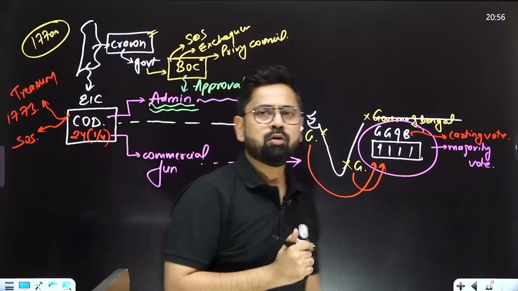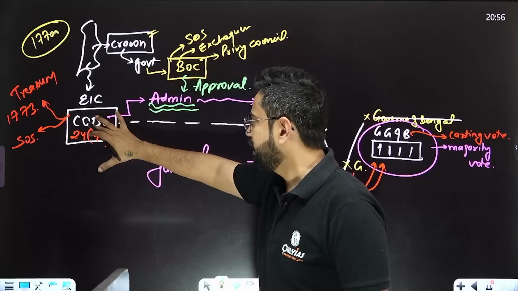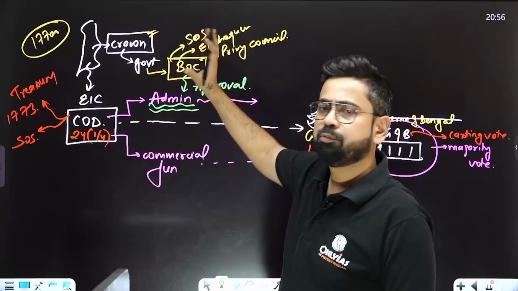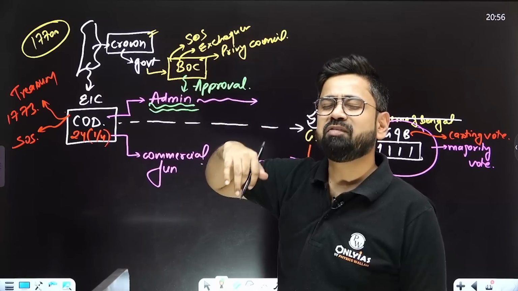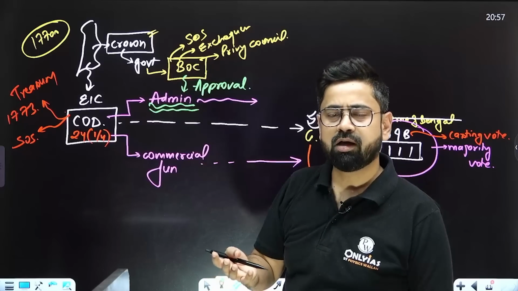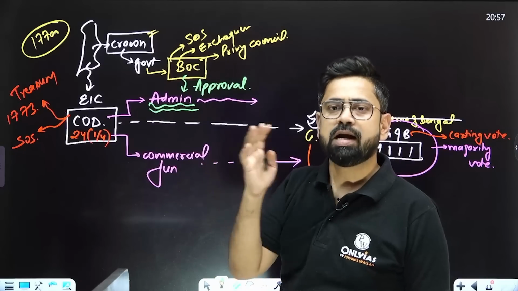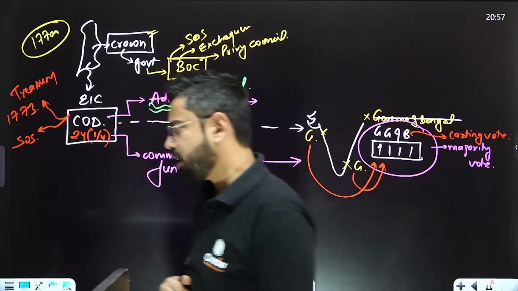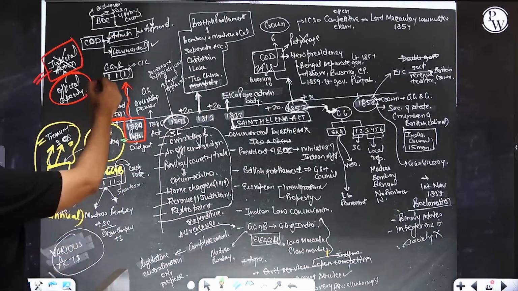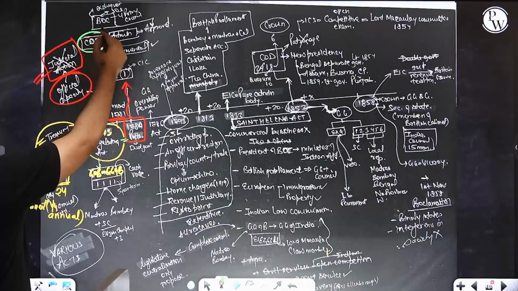Right, so this is how the Court of Directors became subordinate to the Board of Control. All the administrative function has to be approved by the Board of Control. Sometimes they even give their own idea, their own proposal, and not only proposal, their own, you can say, orders that this has to be implemented. Right. So now, 1784 becomes very, very important, now there is a change in the whole thing, that the Court of Directors are being controlled by the Board of Control.